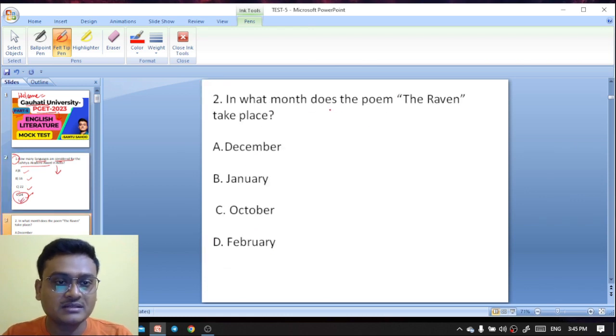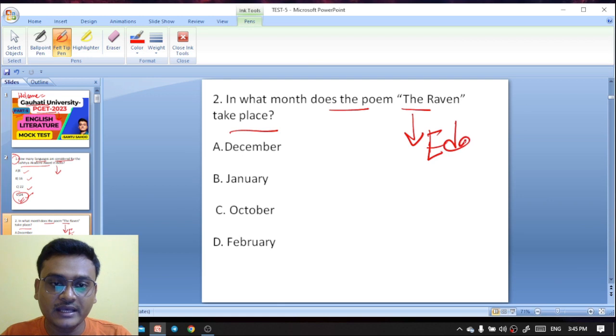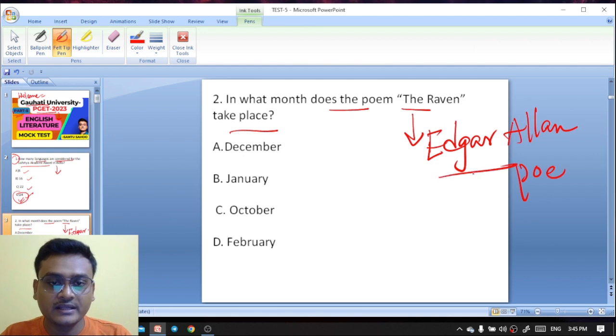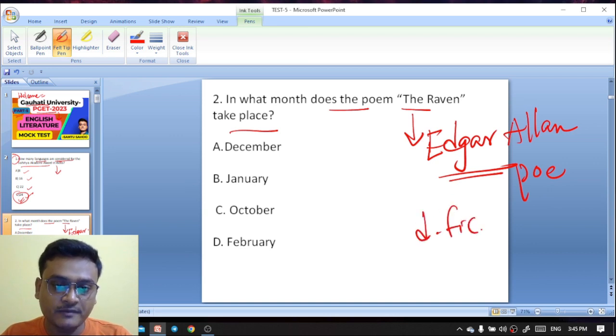In what month does the poem The Raven take place? The Raven is a poem by Edgar Allan Poe, the American poet. Edgar Allan Poe has written The Raven, and he is actually known as the inventor of detective fiction.